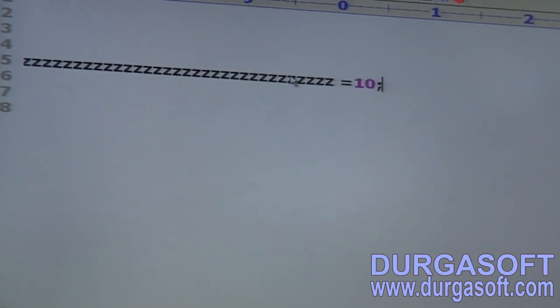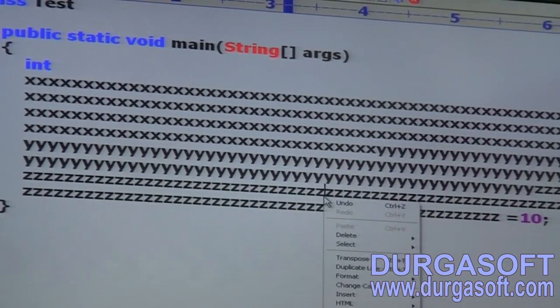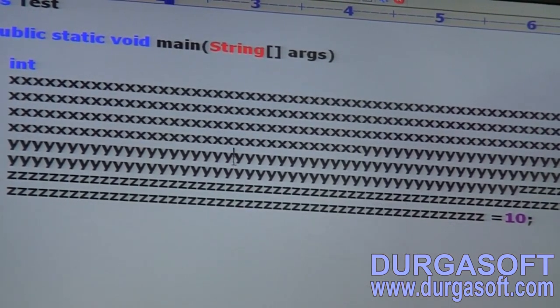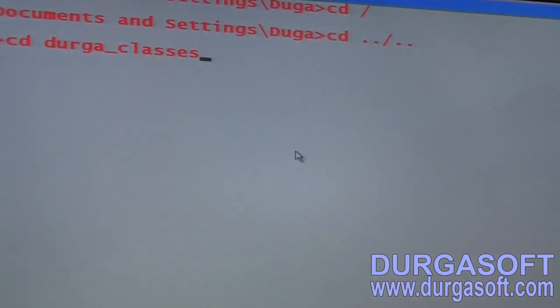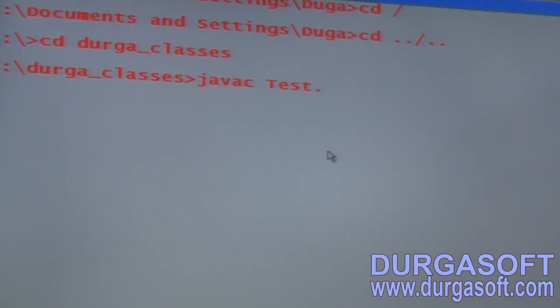Let me keep word wrapping on. Sir, this wonderful, beautiful identifier, is it valid or invalid? Perfectly valid, no problem at all. Sir, let me compile. Just observe, javac Test.java. Valid, no problem at all.